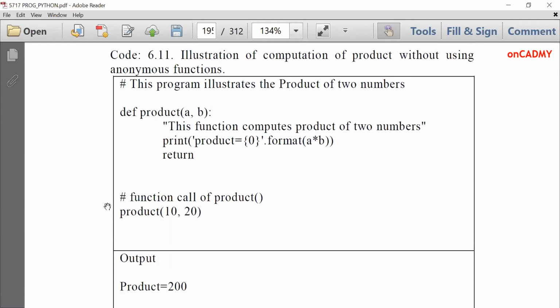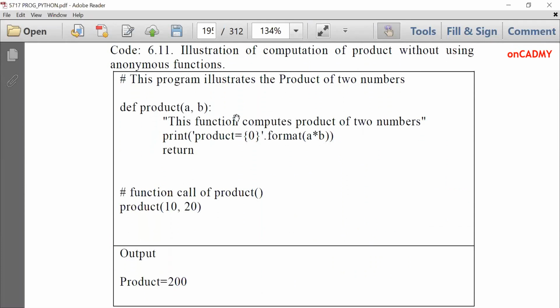There is another example given to compute product without using lambda, which is by using a simple function. If you want to compare them, by using a simple function, we'll write def product a comma b. This is a docstring, which is printing: this function computes product of two numbers. Print product 0 dot format a into b, then return. And in product, we are calling 10, 20. So this is the normal form of a function, and in the above program, we have studied how a lambda function is computed.